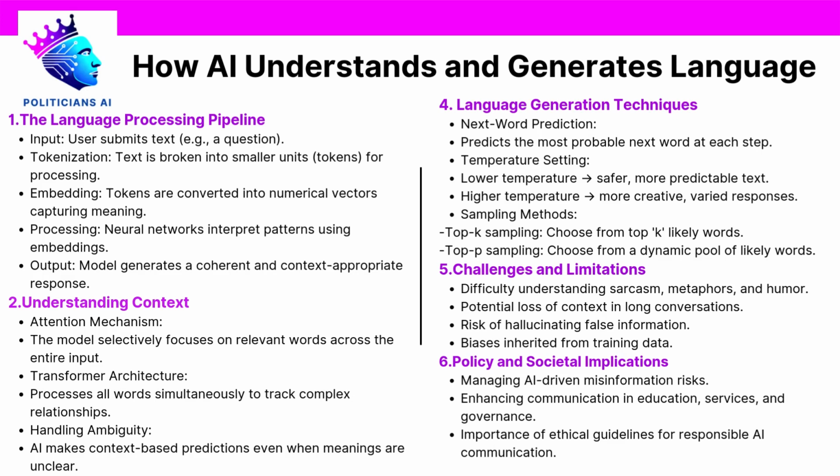Handling ambiguity. Natural language is filled with ambiguities. Words have multiple meanings. For example, the word "bank" can refer to a financial institution or the side of a river. AI systems deal with such ambiguities by assessing the broader context and using statistical patterns to guess the most probable interpretation. But despite these improvements, AI's understanding is statistical, not cognitive. It doesn't truly know what a suitcase or a trophy is.